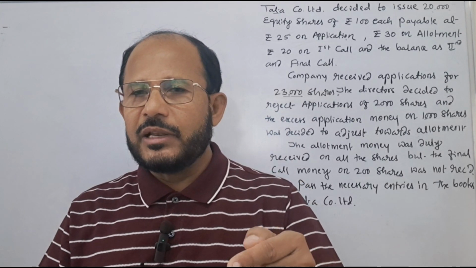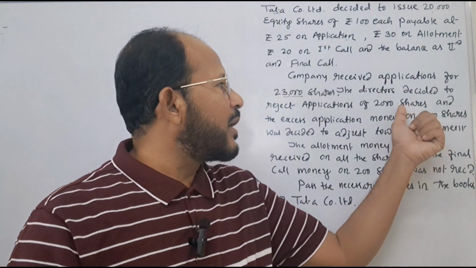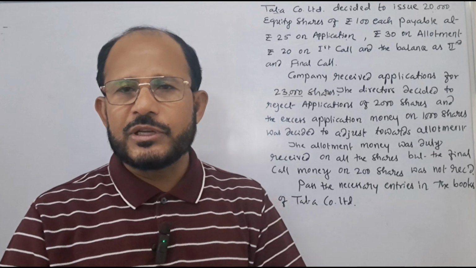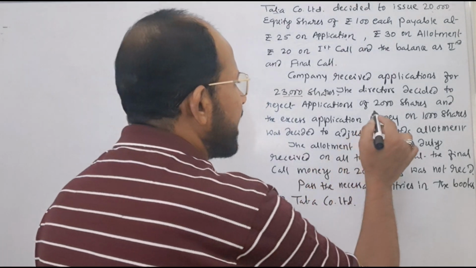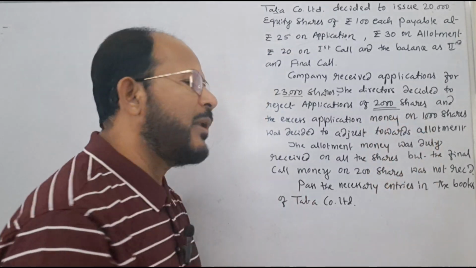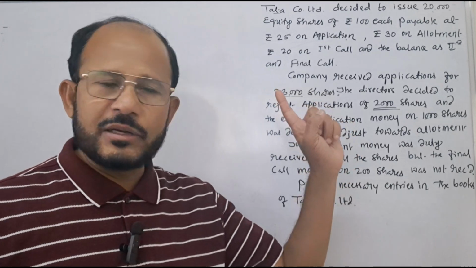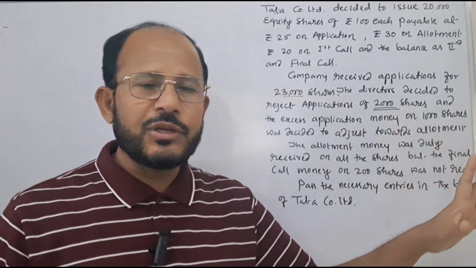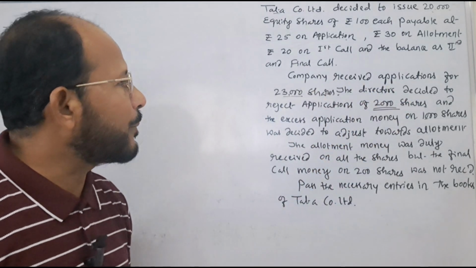But along with this letter of regret, whatever application money has been collected from such applicants will also be returned. That is why the directors have decided to reject the applications demanding 2,000 shares. It means these applicants are going to receive whatever application money they have already paid to the company.